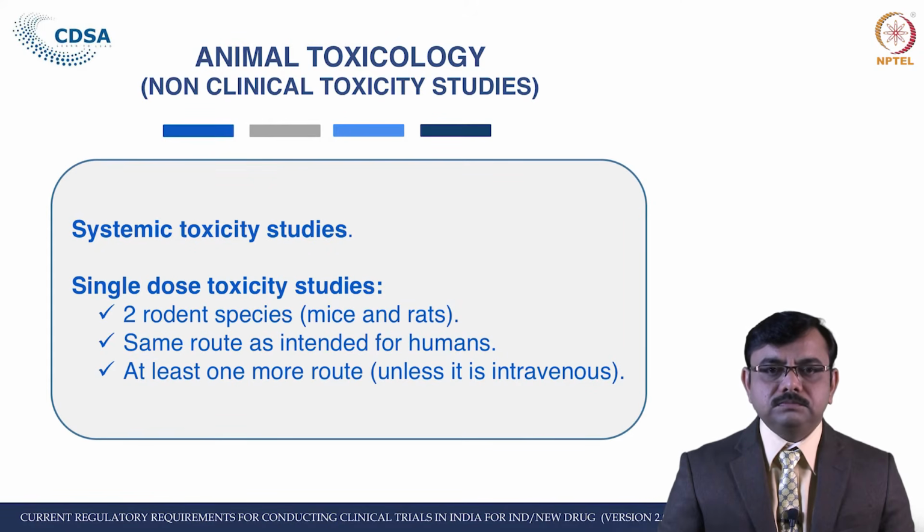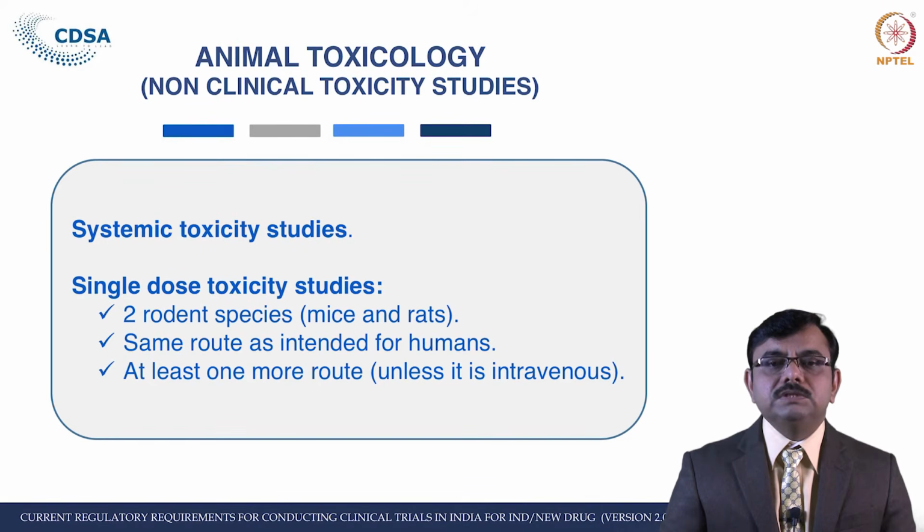If the dosage form is intended to be used by the intravenous or oral route, the same route of administration is required to be used in the preclinical study. In addition, unless the intended route of administration in human is only intravenous, if it is intravenous, then there is no need of using another route, but if it is not the intravenous route, then at least one more route should be used in one of the species to ensure the systemic absorption of the drug, and this route should depend upon the nature of the drug.